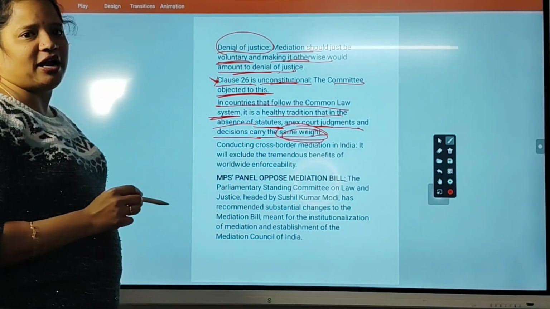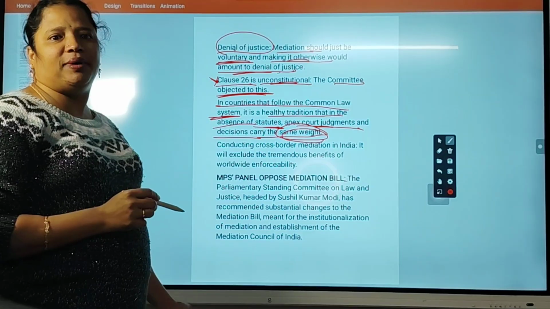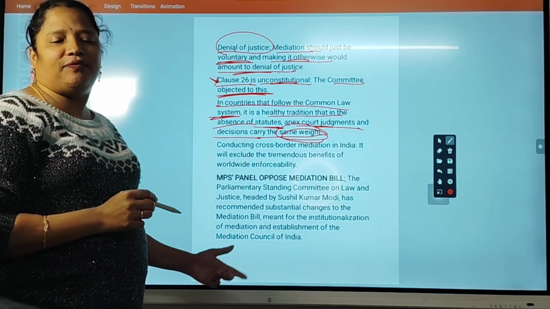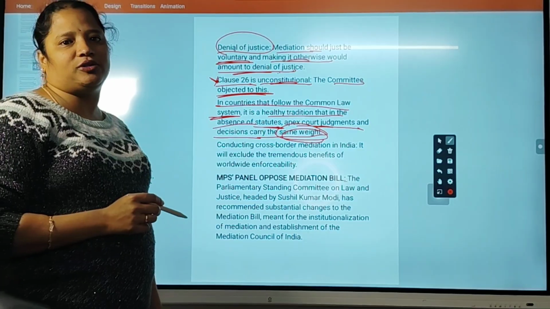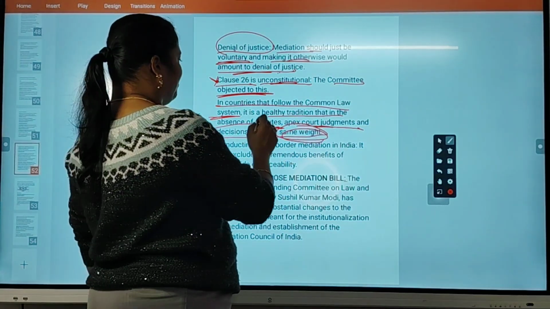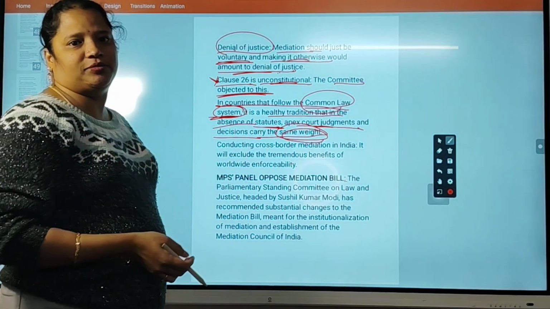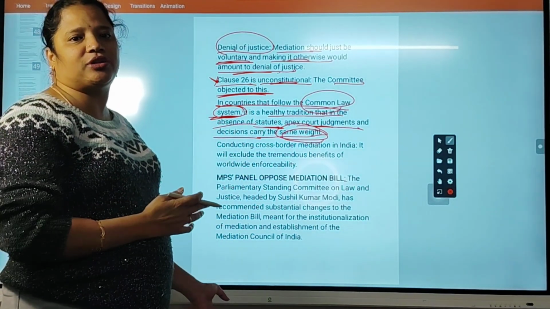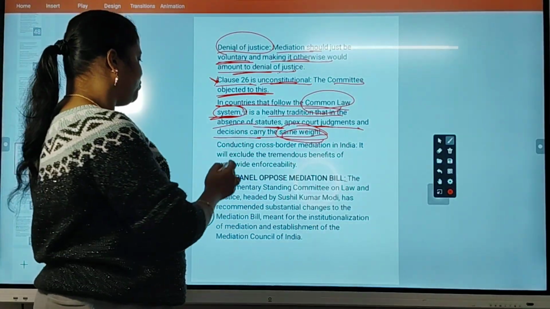In some countries where they rely completely on the court system, they feel only court judgments are true. Mediation council they don't believe in. Then it will be a problem. So people are habituated to the law system. Suddenly, if we change to the mediation council, they may not follow on an immediate basis. That is the issue here.